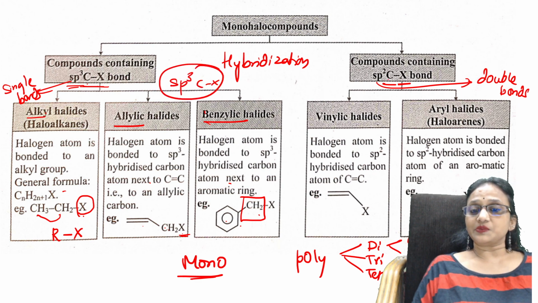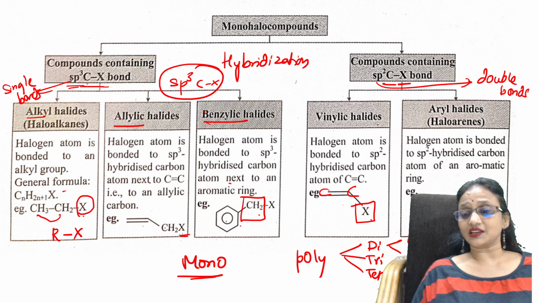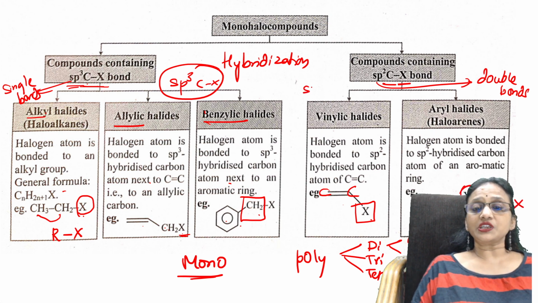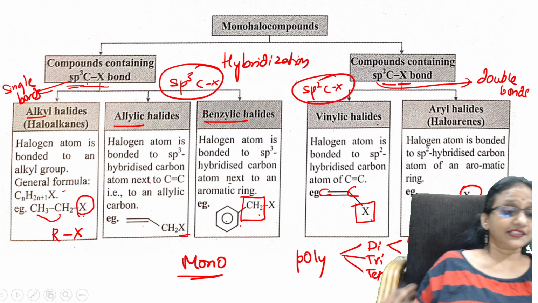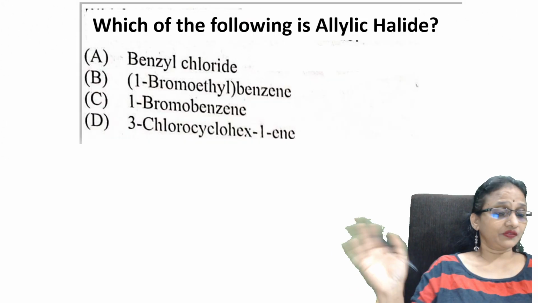Now sp2. The first example is vinylic, where halogen is directly attached to C double bond C. In arylic, halogen is directly attached to the carbon of the benzene ring, like this. So this is where it is arylic. So vinylic and arylic are sp2 hybridized carbons. Easy. Now, monohalogen compounds are further classified as we have studied.